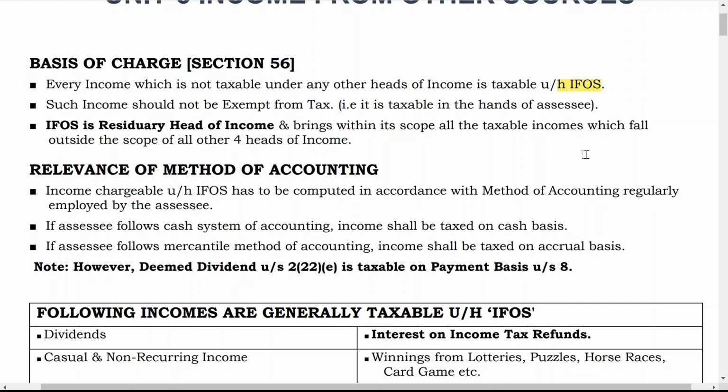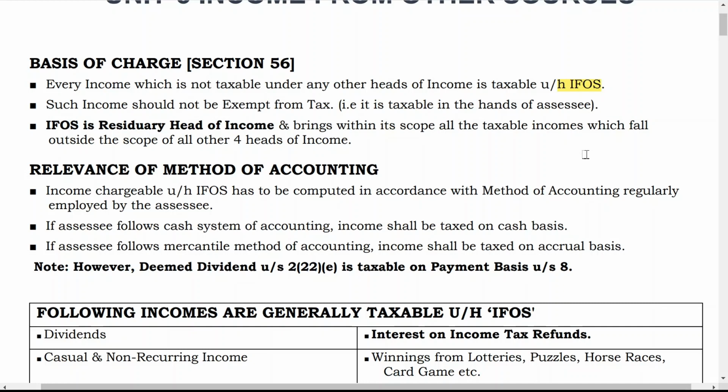That means if it is exempt from tax, then obviously it is not taxable in income from other sources also. Exempt means that which is not considered as income because the government has given exemption on it. That is one example given. It is taxable in the hands of assessee. If it is not taxable in the hands of assessee, that means it is exempt.